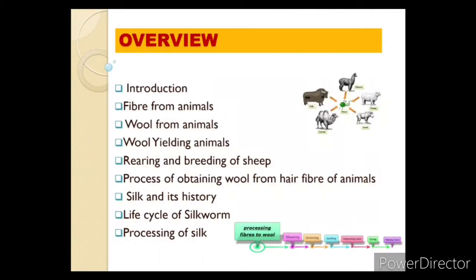Now first of all we discuss which topics are covered in this chapter. Introduction, fiber from animals, wool from animals, wool yielding animals, rearing and breeding of sheep, process of obtaining wool from hair fiber of animals, silk and its history, life cycle of silkworm, processing of silk. In this chapter, we will discuss these topics.